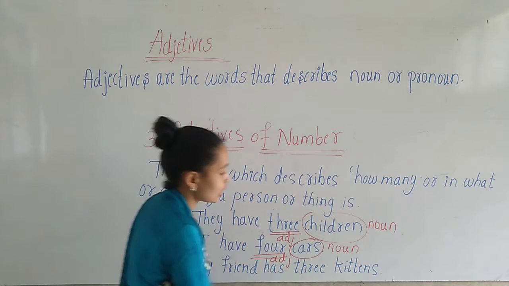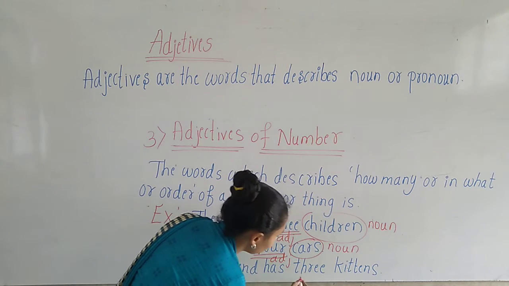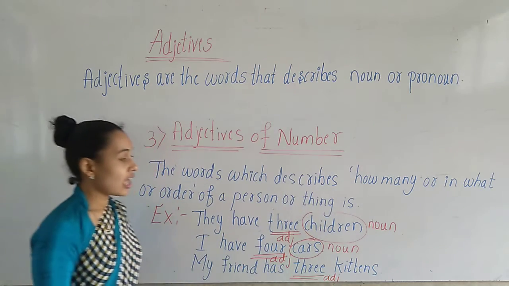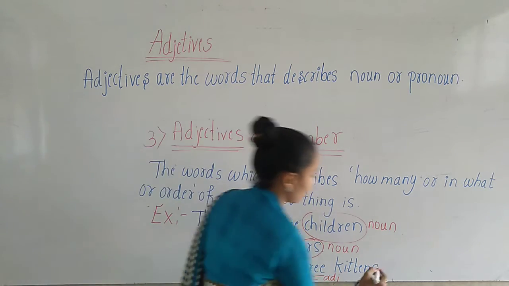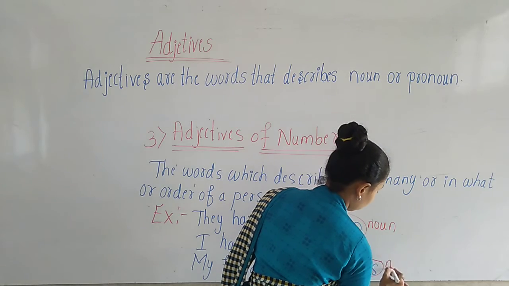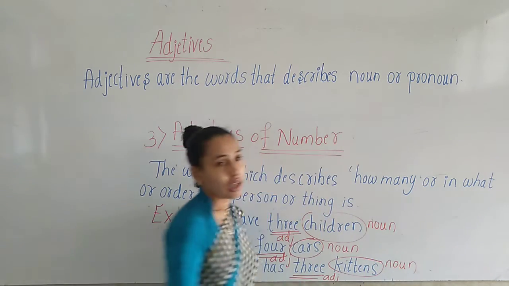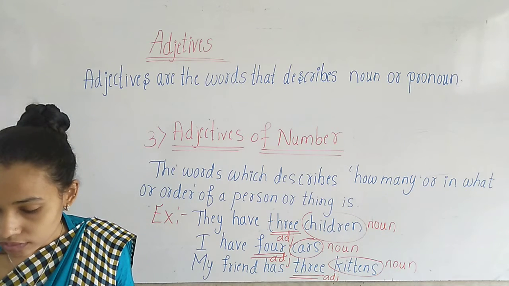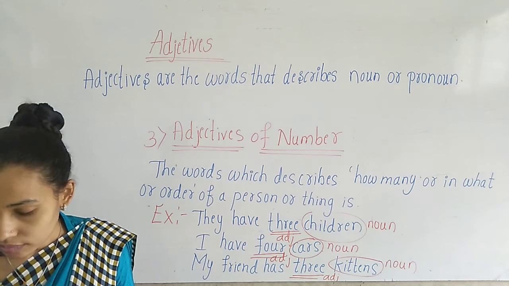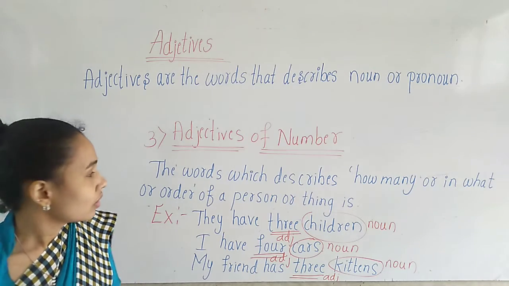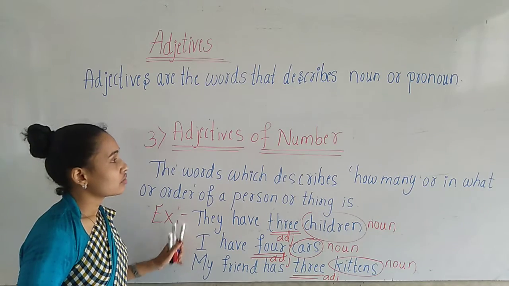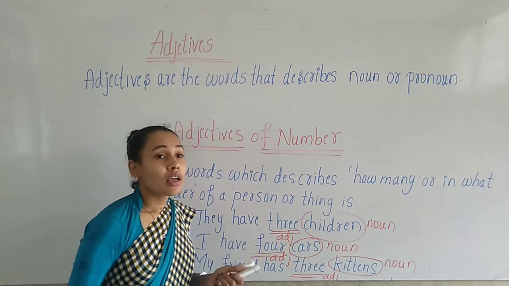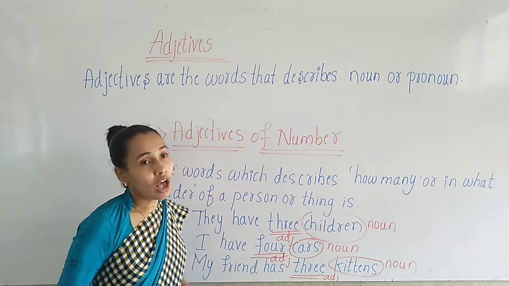My friend has 3 kittens. So here 3 is the adjective. Okay children, 3 is the adjective and kittens are the nouns. Have you got it? Adjectives of number describe how many. It gives the answers for how many children.